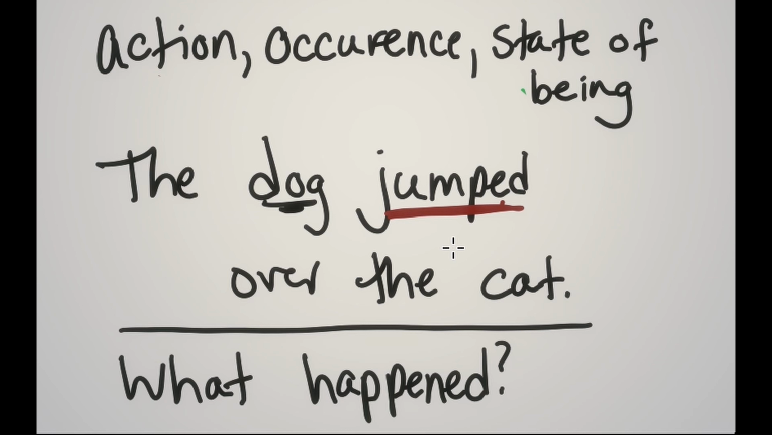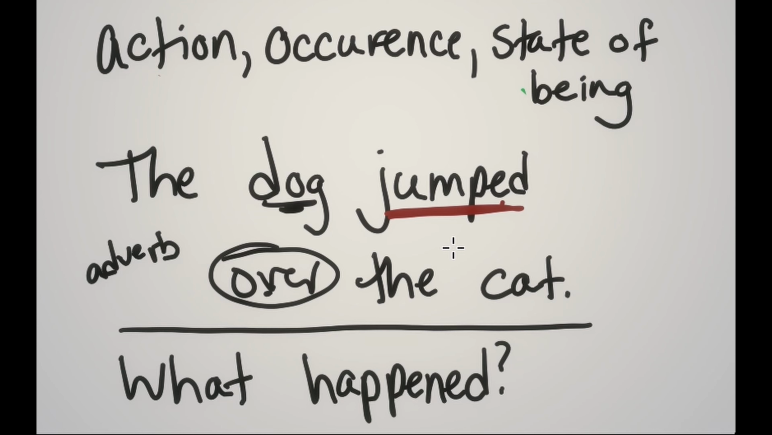But you might be wondering, wait, what's up with this word over? Well, it's not really an action, is it? No, and it's not an occurrence, and it's not a state of being. Over is actually something called an adverb. We are not going to cover what adverbs are in this video, but that's what the word over is, and we will have a video on that.